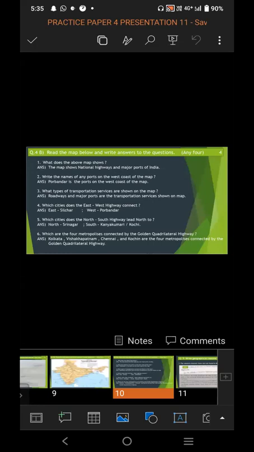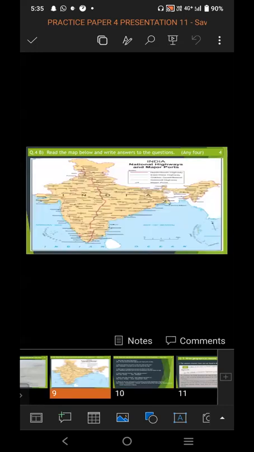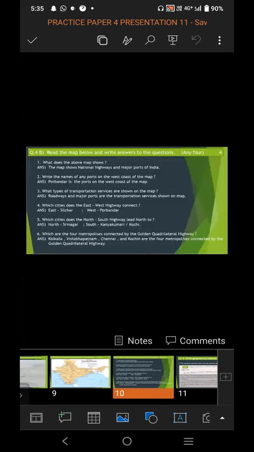The second question. Write the name of any port on the west coast of the map. To the west side, when we have seen the map, we can see at the west coast it is Porbandar. So Porbandar is the port on the west coast of the map.